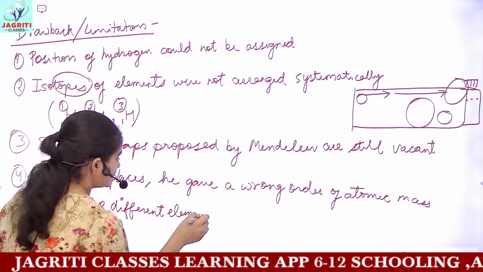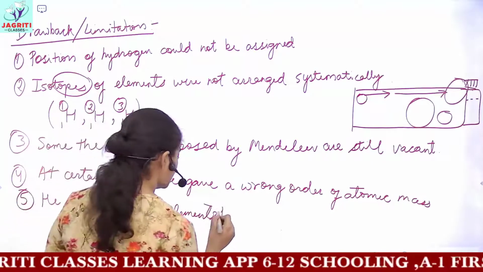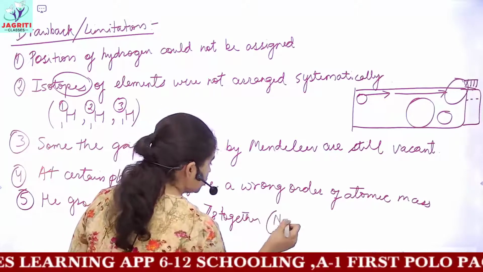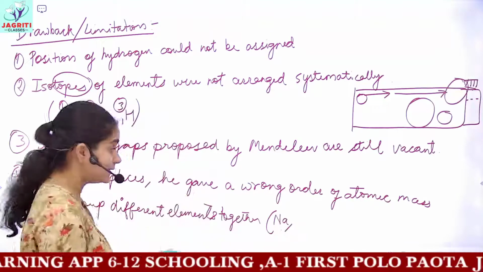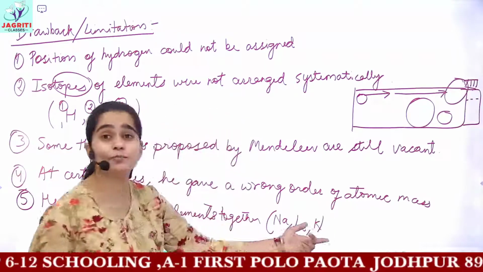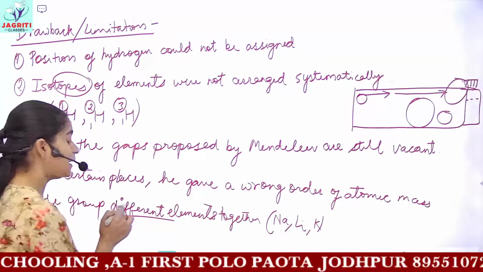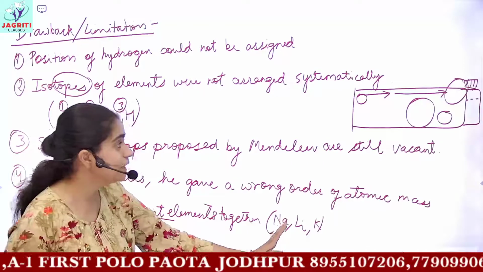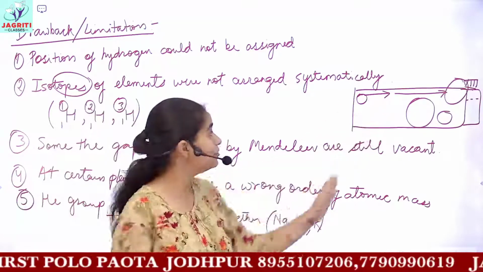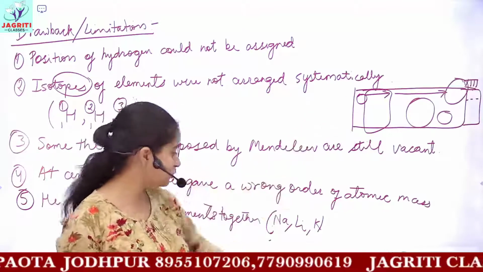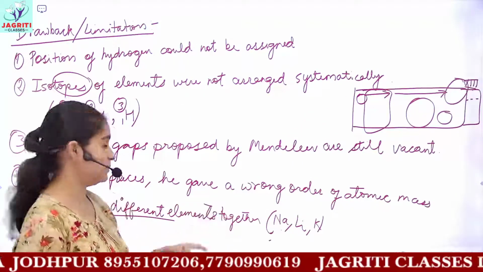And where this anomalous behavior can be observed, that is, you can see he has grouped sodium, lithium and potassium in the same group. These are very different and dissimilar elements according to their properties, but these elements were put by Mendeleev in the same group. Okay, sodium, lithium and potassium were put in the same group, but these are dissimilar.